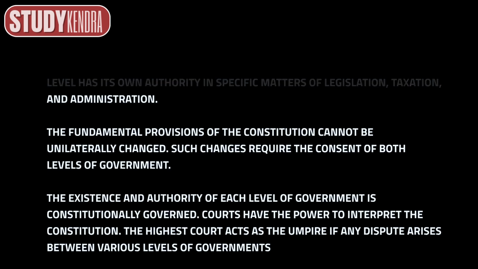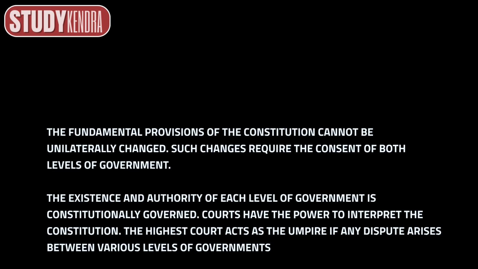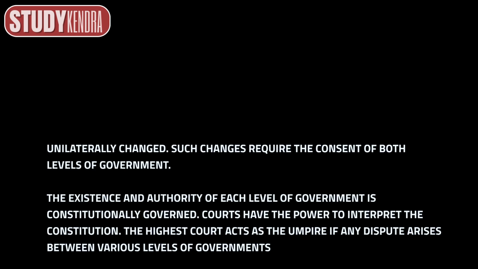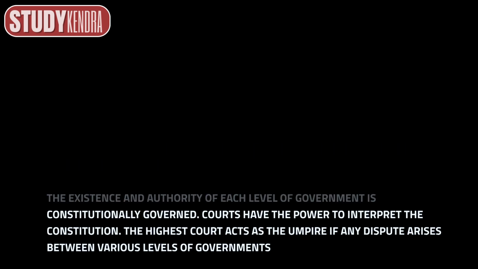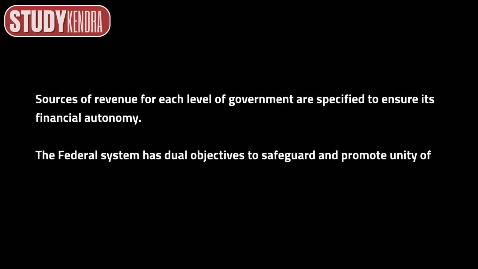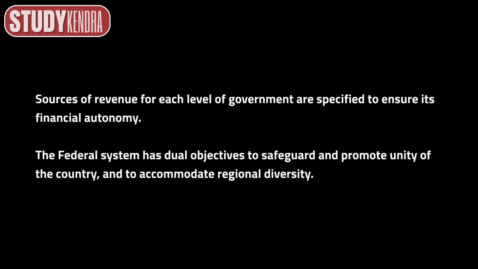The existence and authority of each level of government is constitutionally governed. Courts have the power to interpret the Constitution. The highest court acts as the umpire if any dispute arises between various levels of governments. Sources of revenue for each level of government are specified to ensure its financial autonomy. The federal system has dual objectives: to safeguard and promote unity of the country, and to accommodate regional diversity.